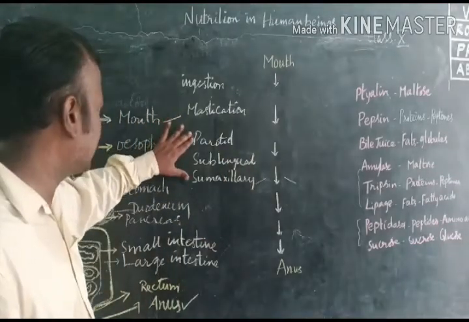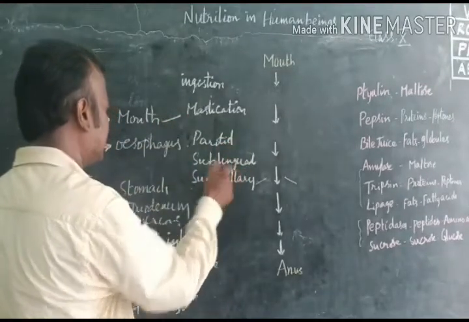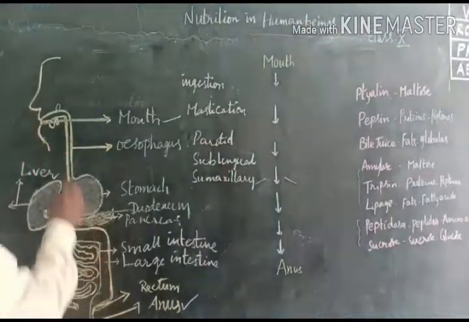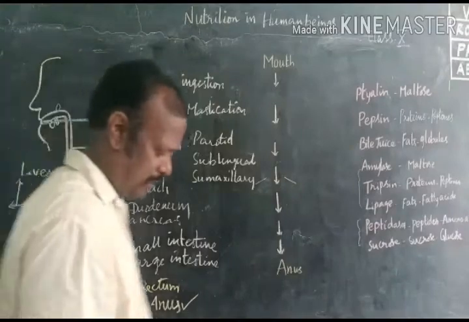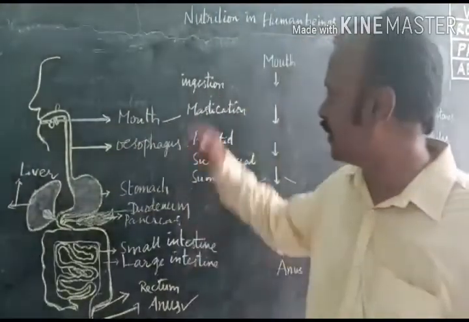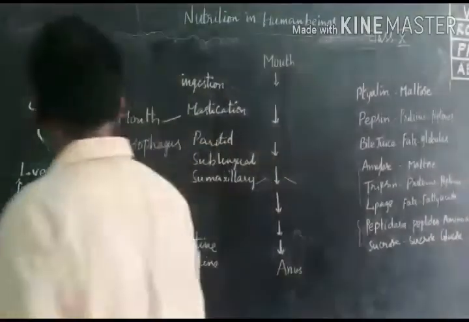These salivary glands secrete saliva. Beside the lower jaw, there are 2 pairs of salivary glands, and in the portion of the palate, one pair of salivary glands is present.